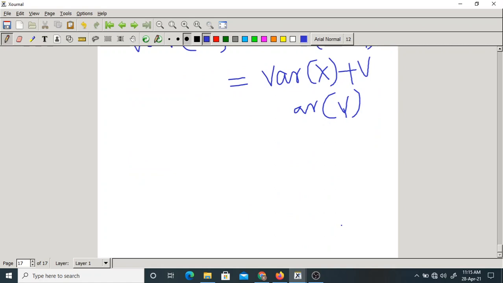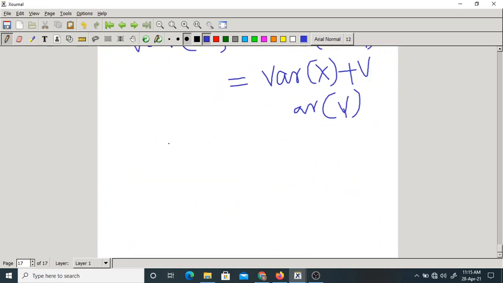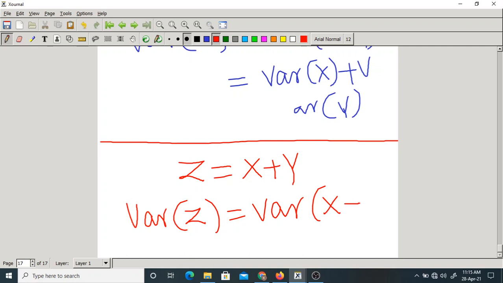Isn't it? Now here I don't take this condition. Then what is the variance of z? That is the question. The above things we have studied already. Here what I am saying is z is x plus y. What is the variance of z? Here I am not saying that x and y are independent. They need not be independent. If they are not independent, what will happen? Variance of z equal to variance of x plus y. How much is this? You have to find out.